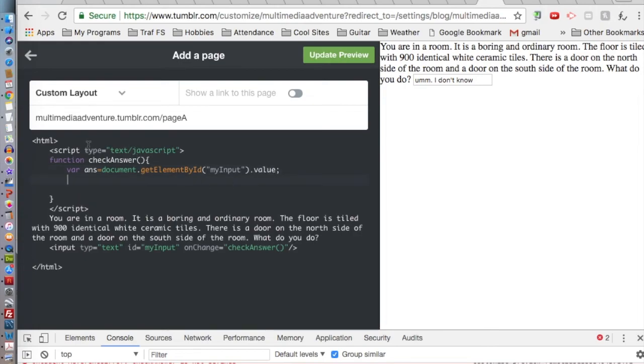Let's make sure that we got the right thing, and this is where the JavaScript console comes in. console.log, and then anything I write here is going to go there. So I'm going to say answer, like that, a space, and I'm going to put plus, and then the value of my answer. So what this is going to do is give me the word answer, a space, and then our value.